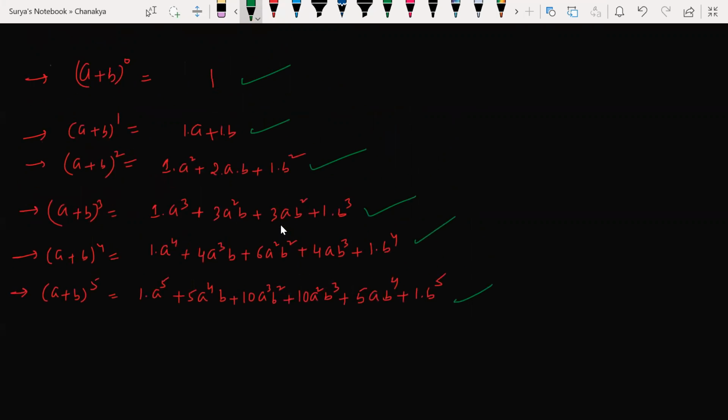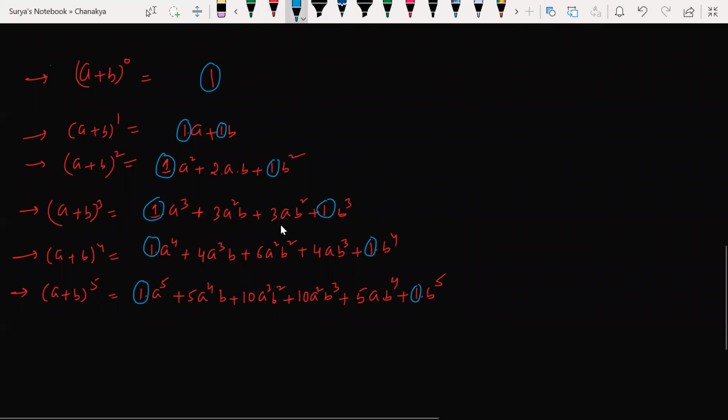If you observe this properly, what are the things you can observe here? The term is getting started with 1. Look at the coefficients. Started with 1, ending with 1. If I ask you to expand any expression, what happens? You will start with 1 and end with 1.